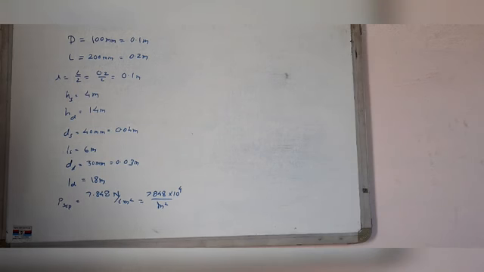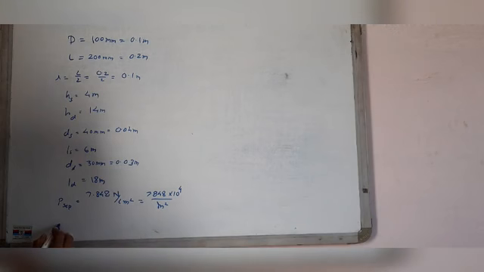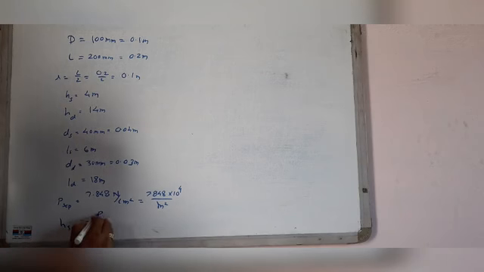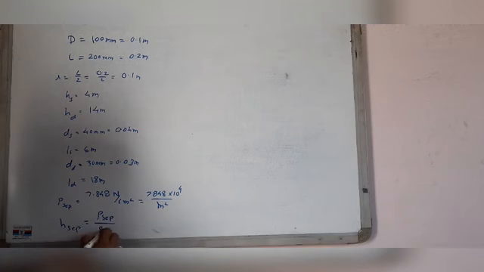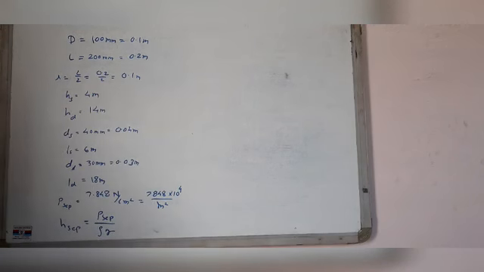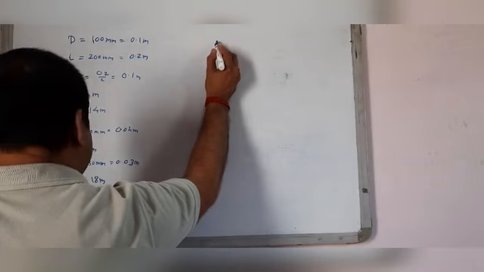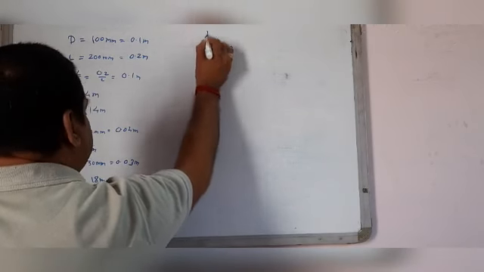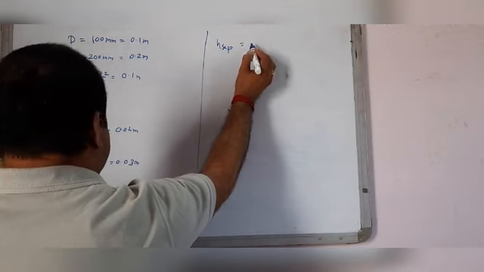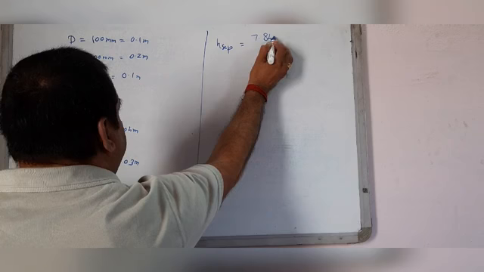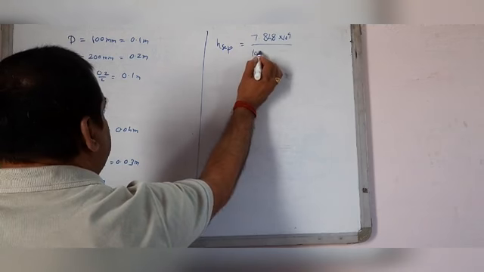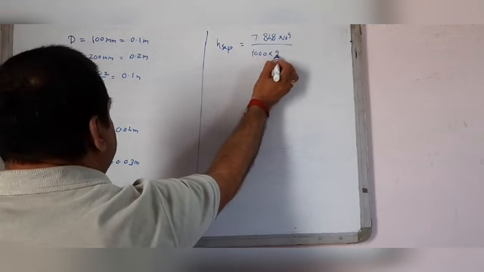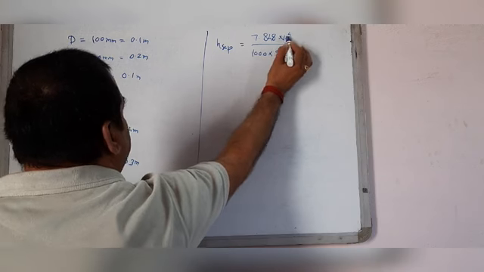Now separation pressure head H separation equals P separation by rho g. Putting the values here, H separation equals 7.848 into 10 to the power 4 by rho, where the value of rho is 1000 for water, and g is 9.81.